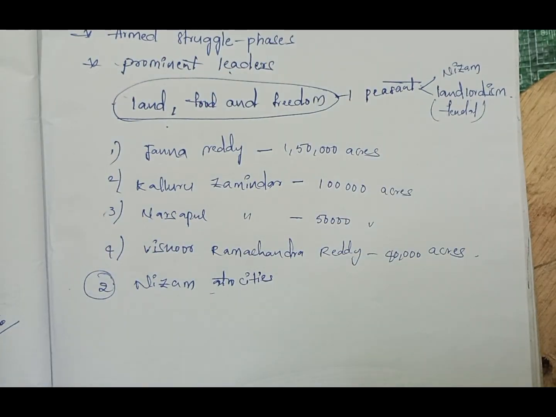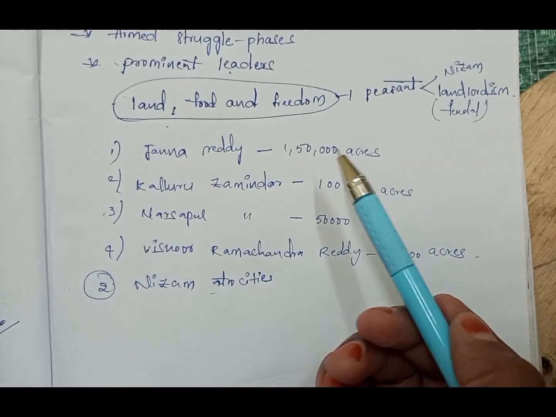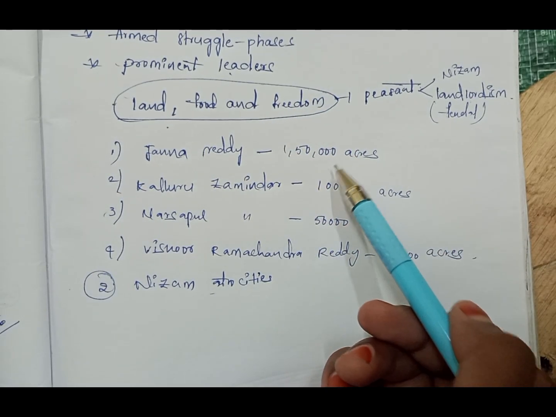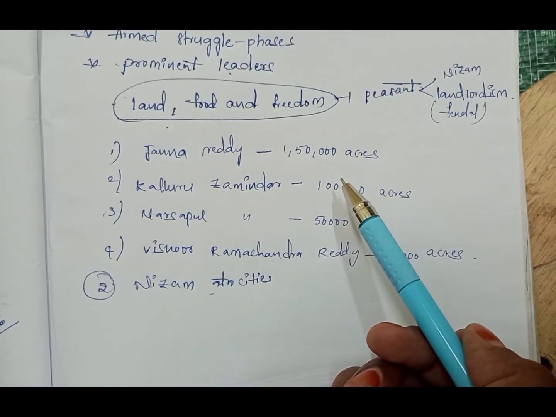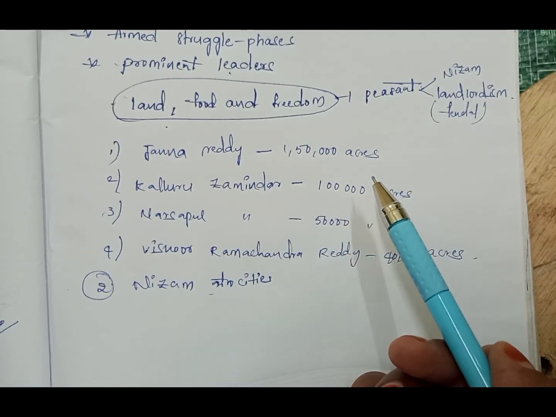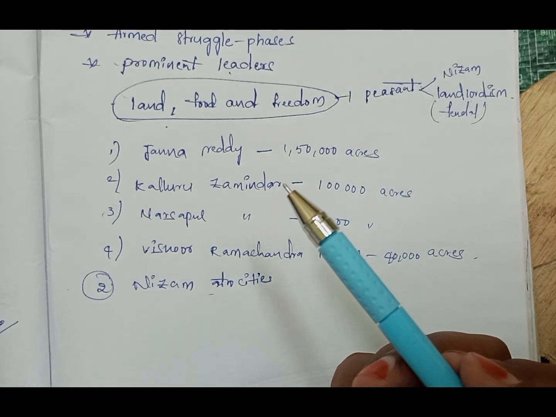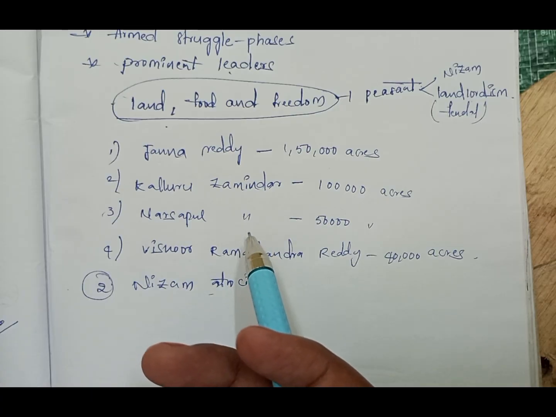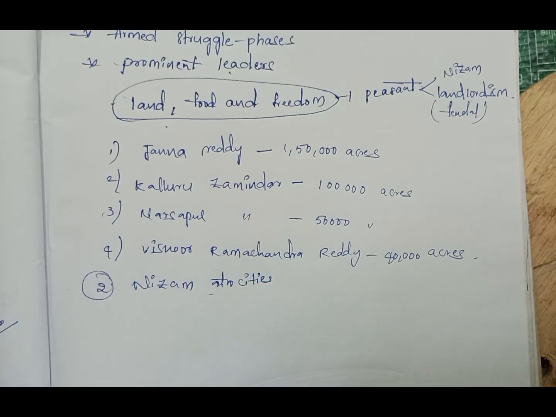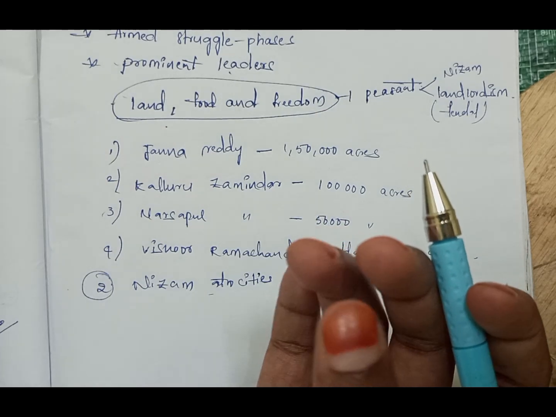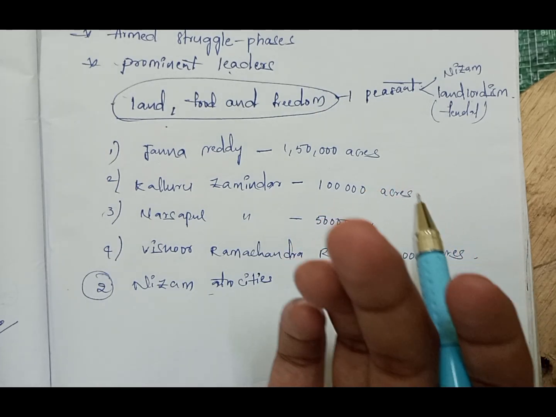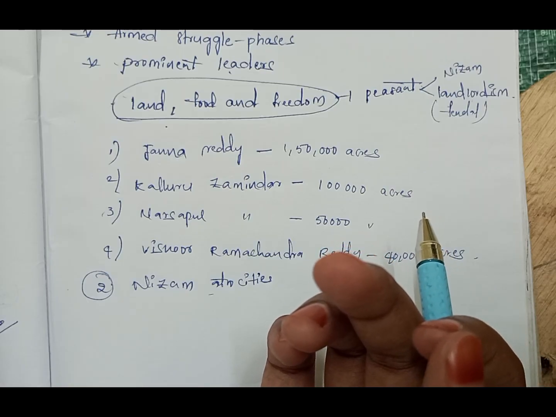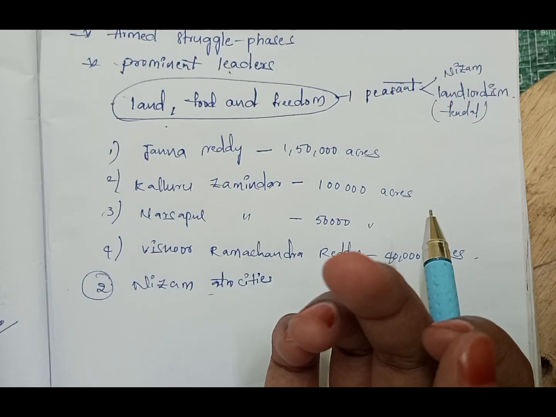struggle. The main objectives of the struggle: as we saw in the reasons, the acres of land were under the control of the landlords. So now the peasants' objective is to get a minimum amount of land. Also, the landlords imposed several taxes on different things like relative tax, income tax, revenue tax, land tax, and agriculture tax. Like this, so many taxes were implemented.